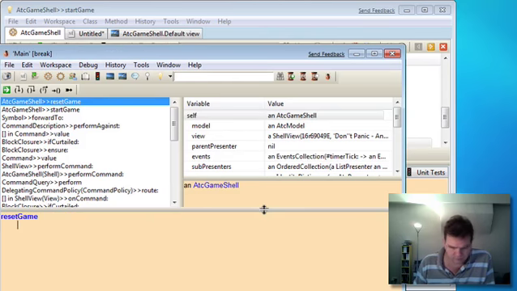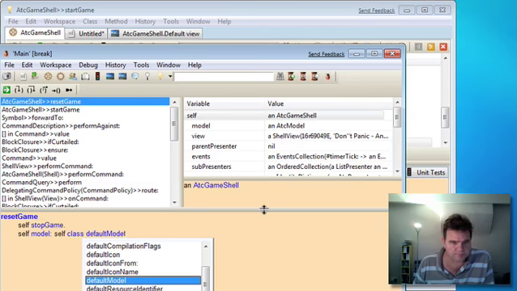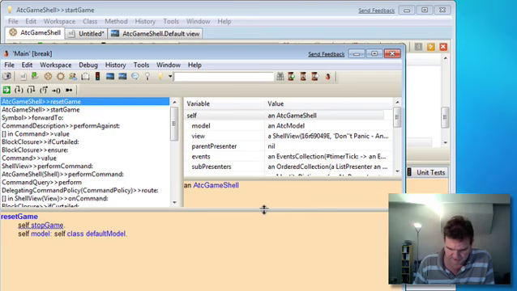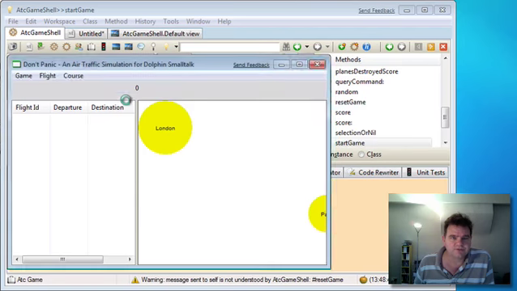The first thing here we should do is, if we're already running, we want to stop the game. Now we want to reset the model to be a new airspace. We're resetting the game. We can reset it to be our default model. Reset our score. And also, well, that should do it for the moment. Let's compile that and let it run. Let's implement stop game.